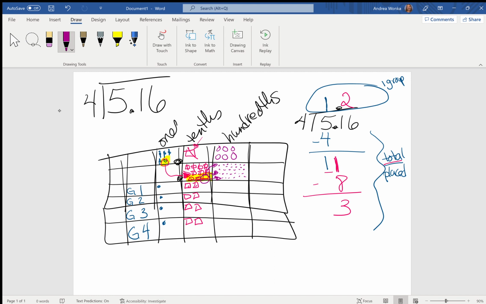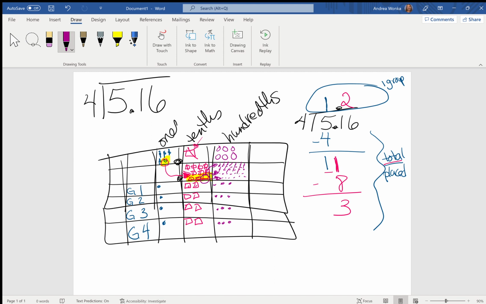It's time to start passing those out as well. You're going to keep passing them out, one at a time to each group, until you have passed out all of them. We will need to record this on our standard algorithm.